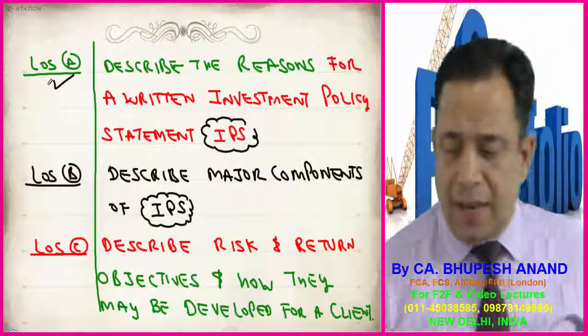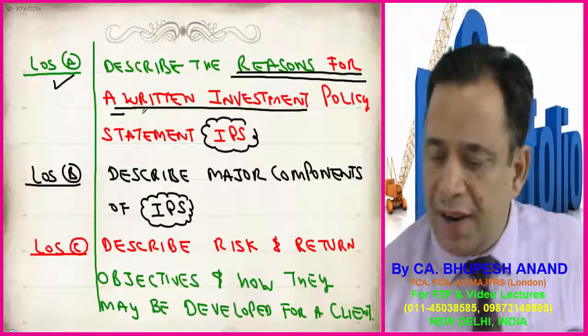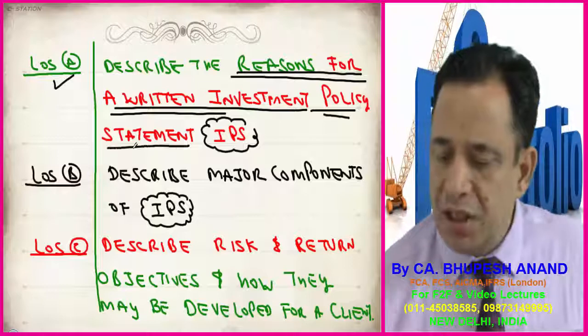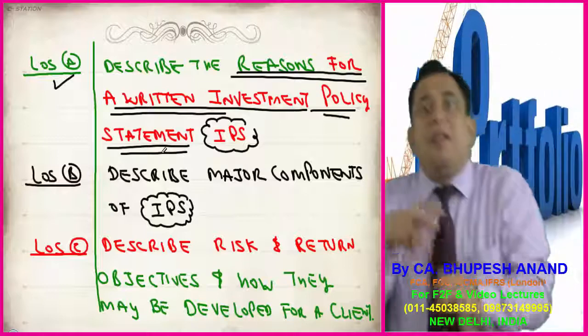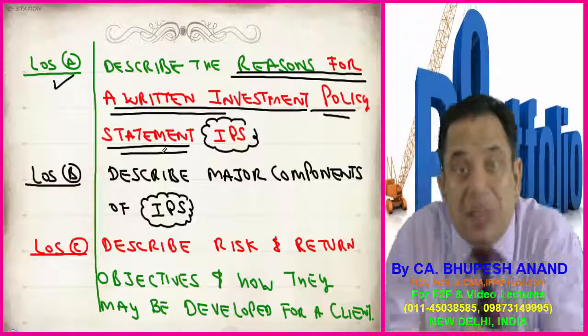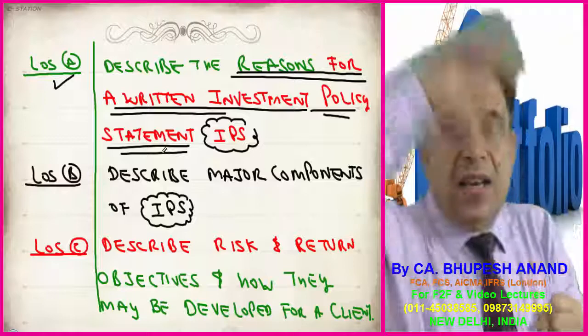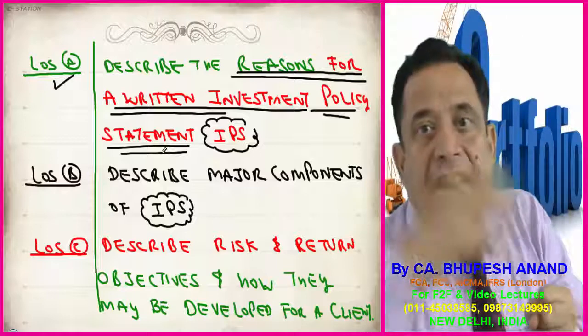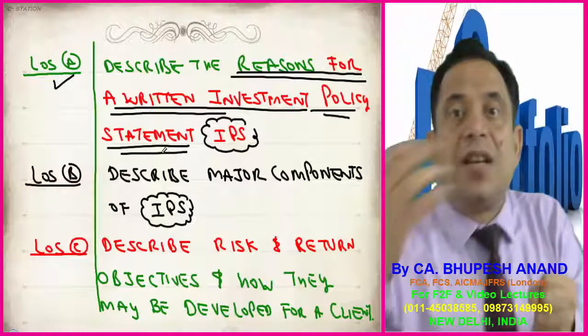First, learning outcome A. I will be telling you what the reasons are for a written investment policy statement. So the first point is, why do we prepare a written investment policy? A portfolio manager, a CFA analyst, is sitting with his client, and they are having a discussion over a cup of coffee, and huge discussions are going on.